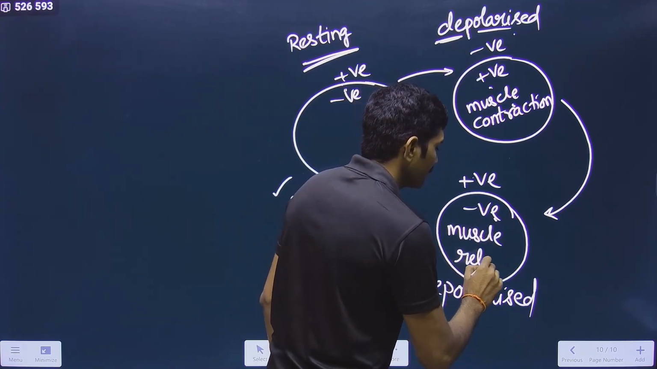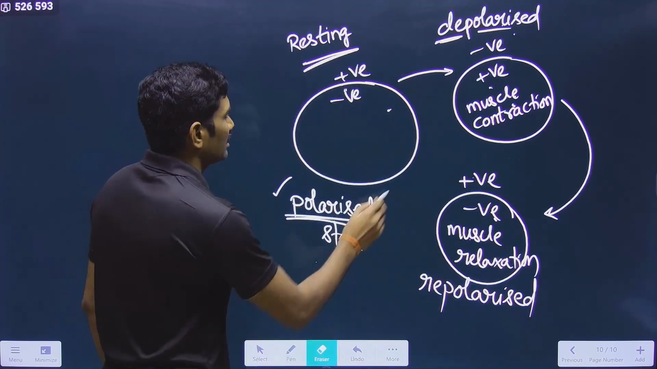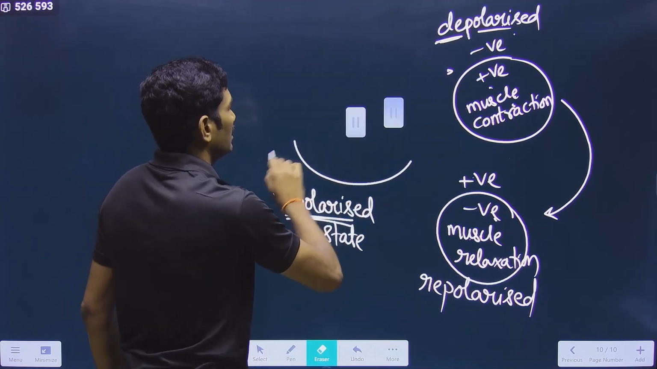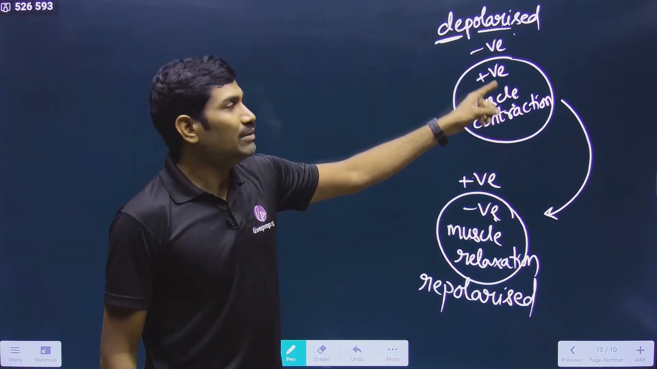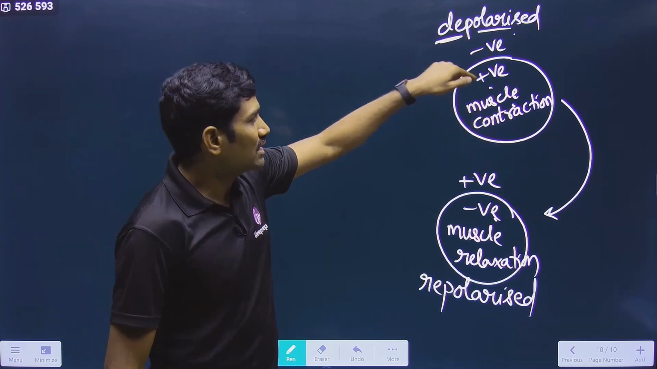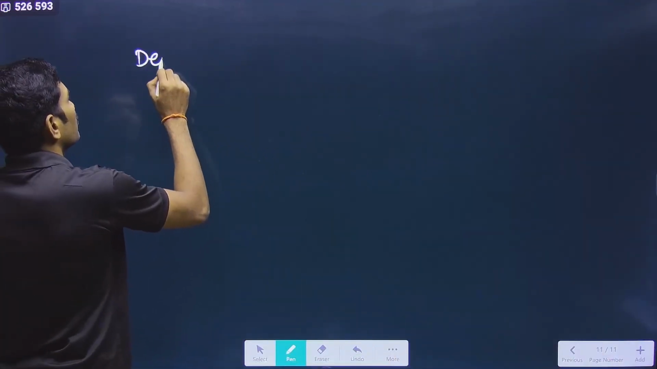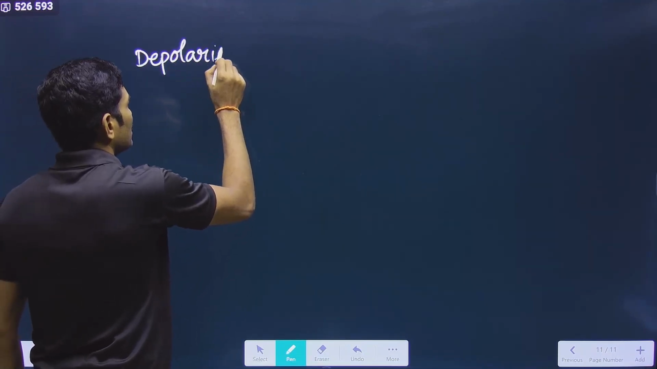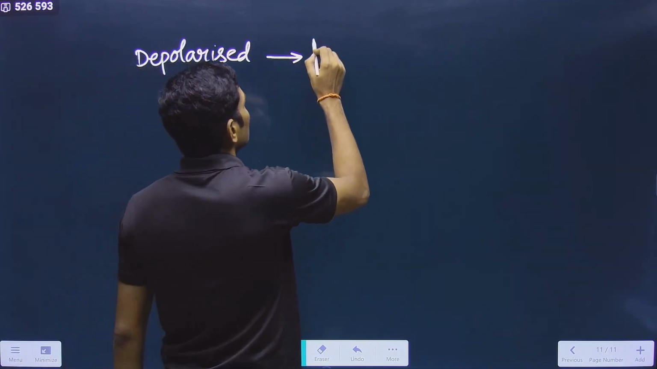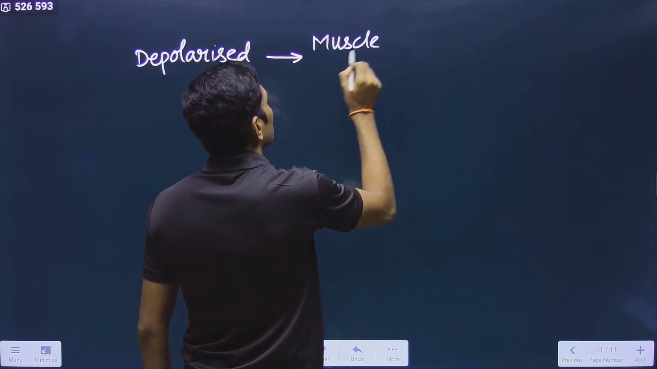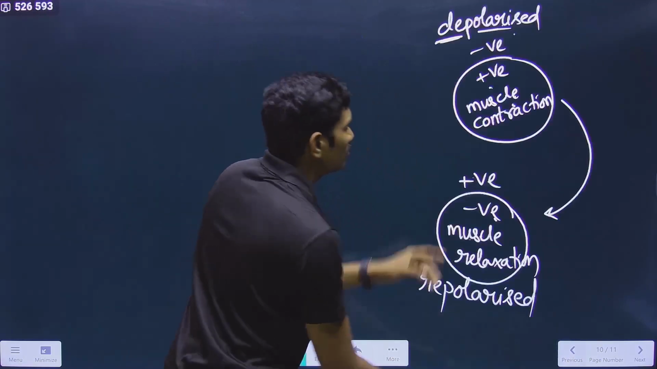Muscle relaxation. Please understand this. So in the NCERT, they are using two names. What are these two names? One is called the depolarized condition. So what is this depolarized condition related to? Now let us see these words one after the other. We are using the word depolarized. If you understand these words, you can easily understand ECG. What actually happens in depolarization? Depolarization is related to muscle contraction.